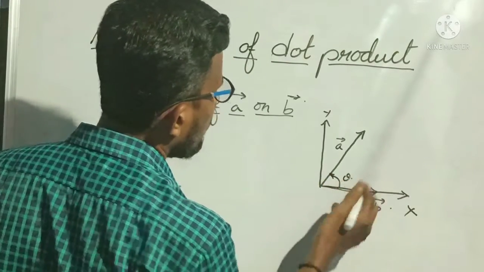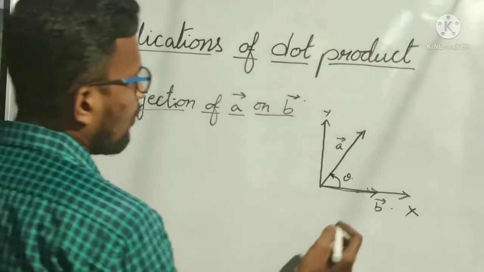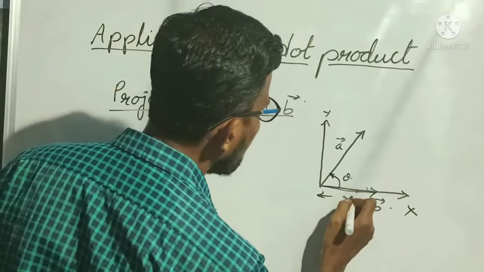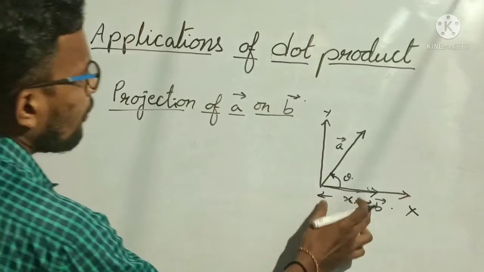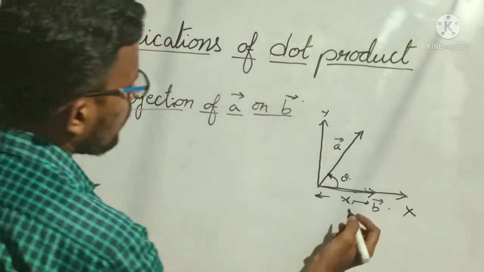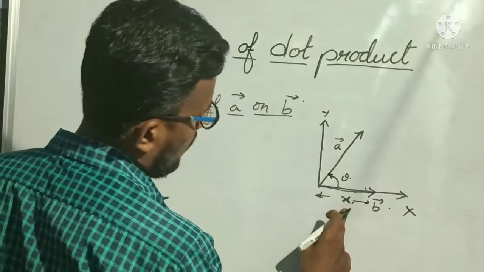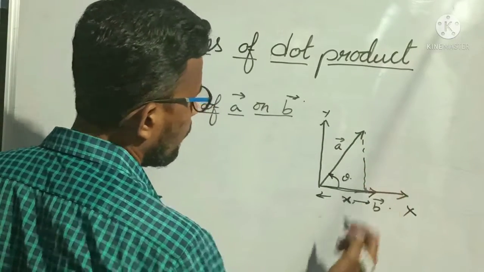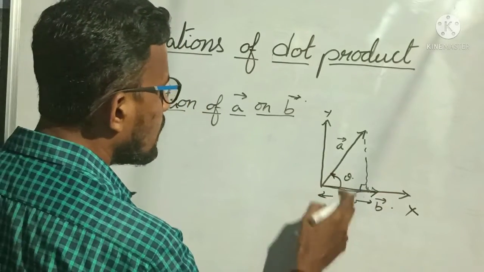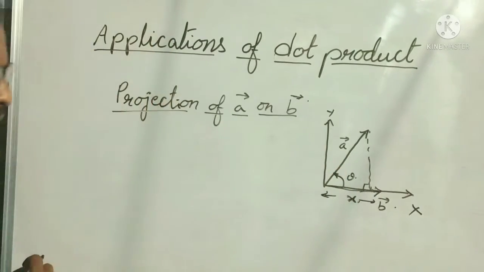Here the angle theta made in between vector A bar and B bar is common. Now I want the length of this particular, I am taking this as x. I want the value of x, that is nothing but the projection of A bar on B bar. Already I have the hypotenuse, I want the adjacent side. If I take this as a triangle, if this is theta, this is 90 degrees, so this becomes the adjacent side and this becomes the hypotenuse. Anyhow, we know that adjacent side by hypotenuse is cos theta.